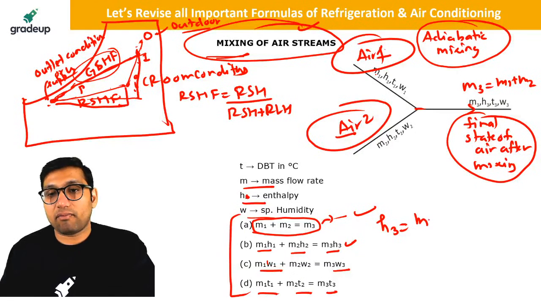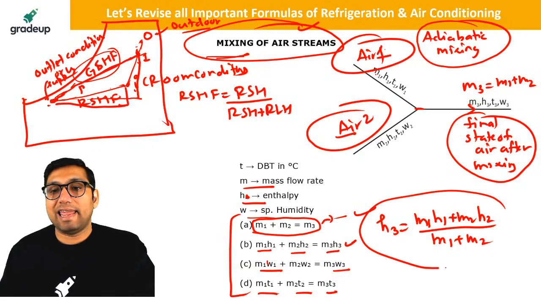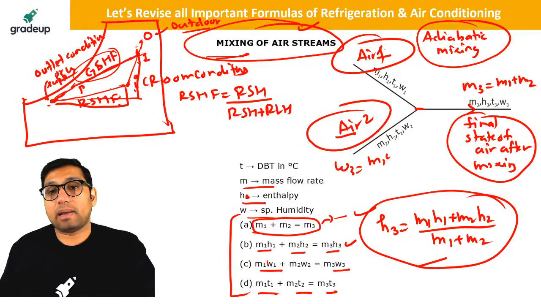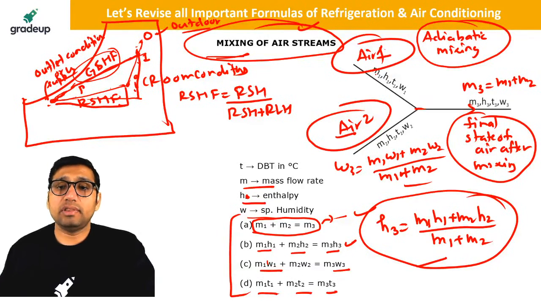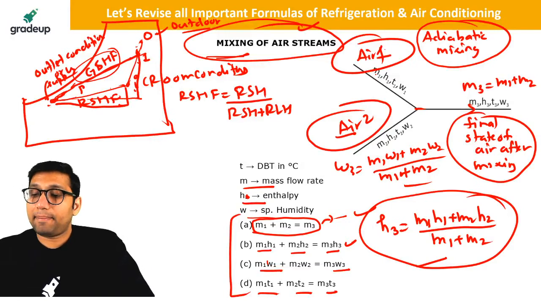It is equal to M1H1 plus M2H2 divided by M1 plus M2. If you have to find the value of enthalpy after mixing, or the value of specific humidity after mixing, this will be M1W1 plus M2W2 over M1 plus M2. So in this way we can find the value of enthalpy or specific humidity after mixing.